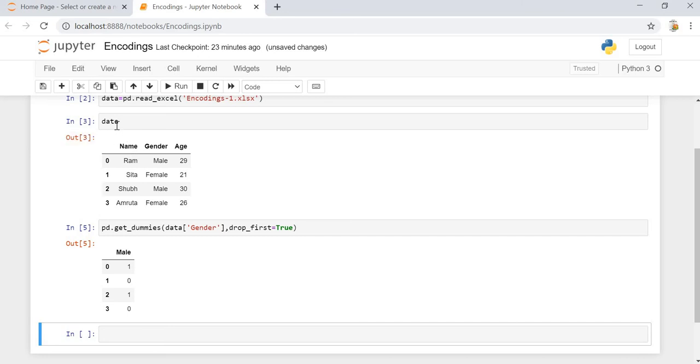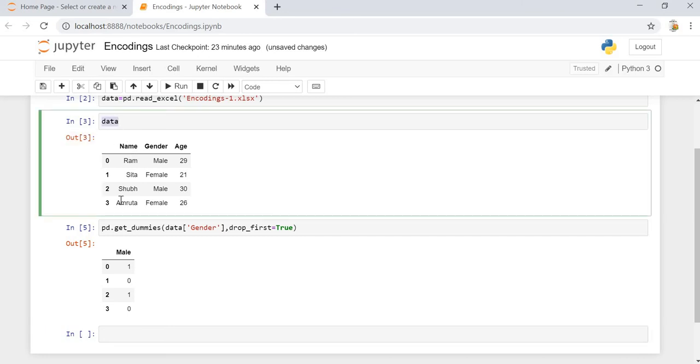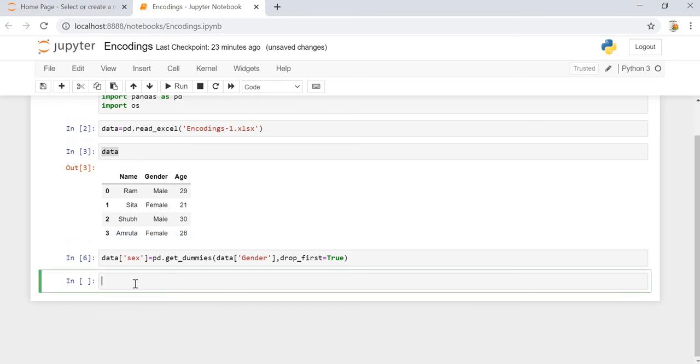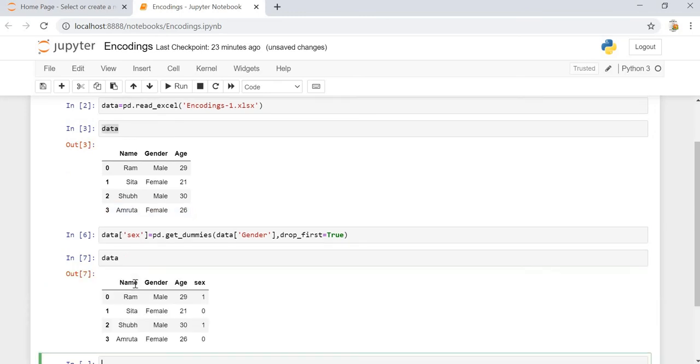Now if we want, we can add it to the existing data and check out the entire data set. Let's do that. Data of, let's say, sex. Once we print the data, as we can see, for male it is 1, for female it is 0.